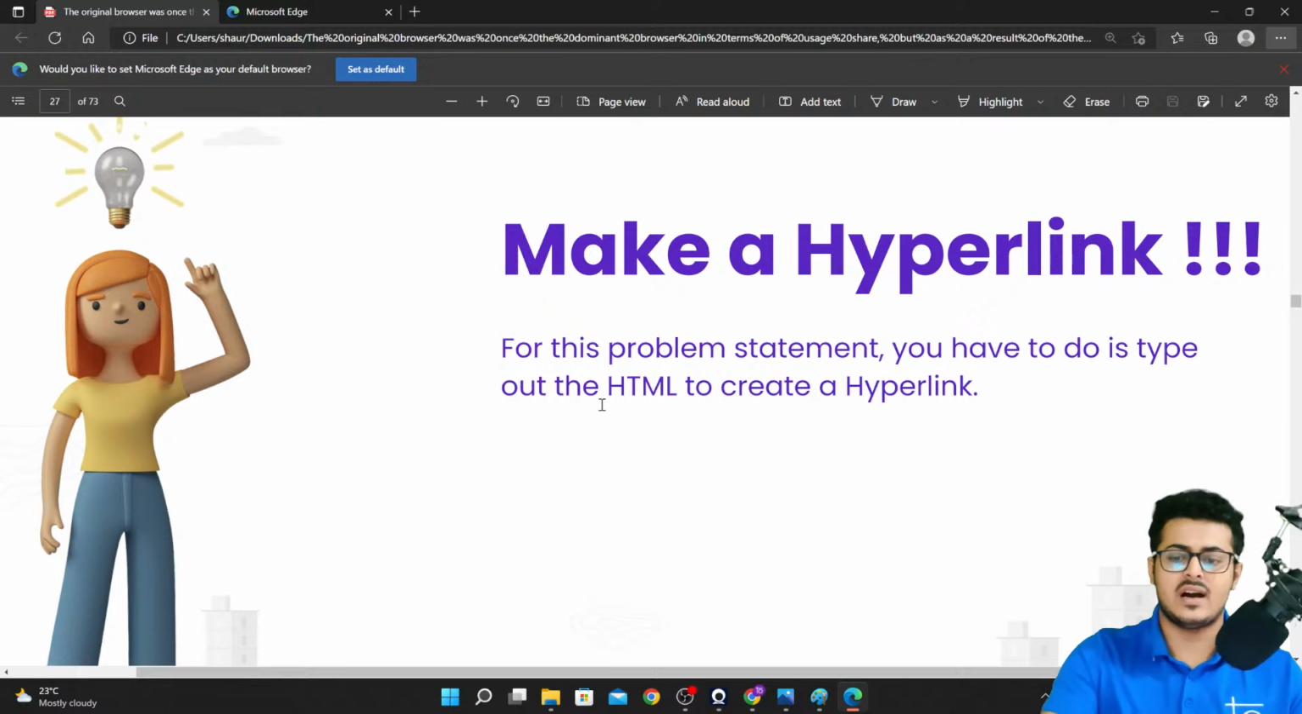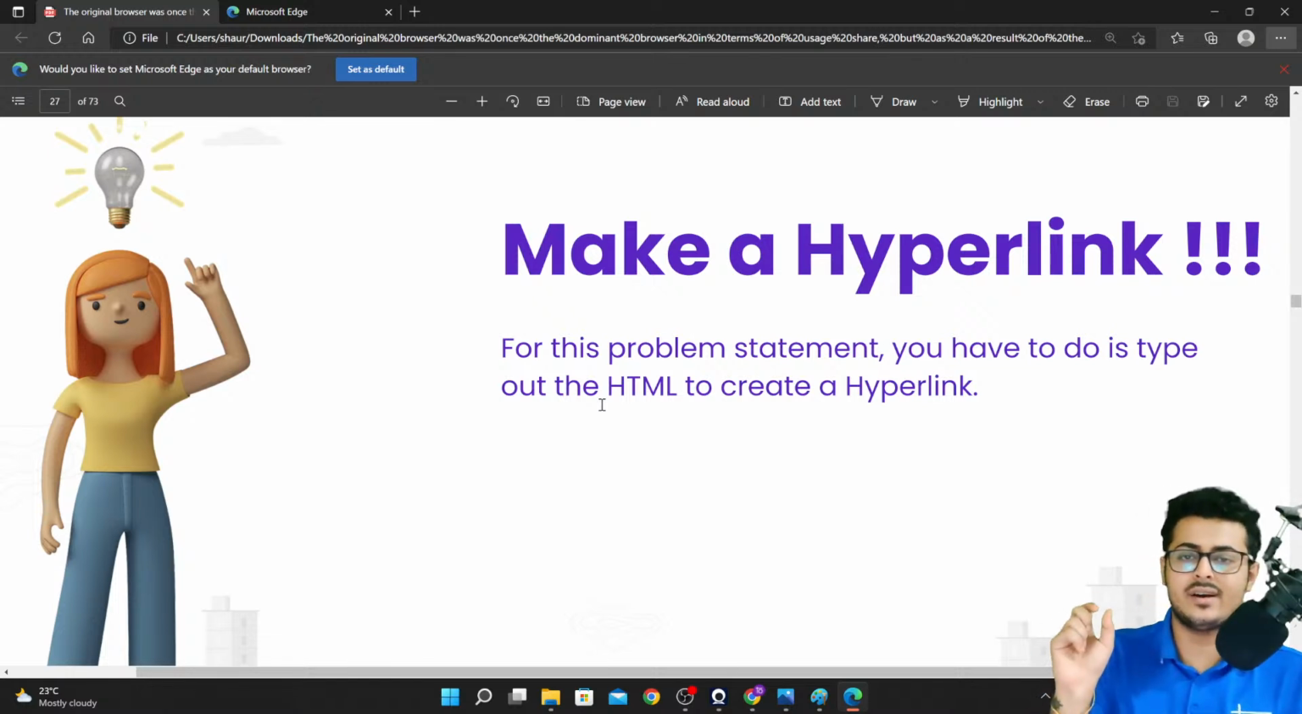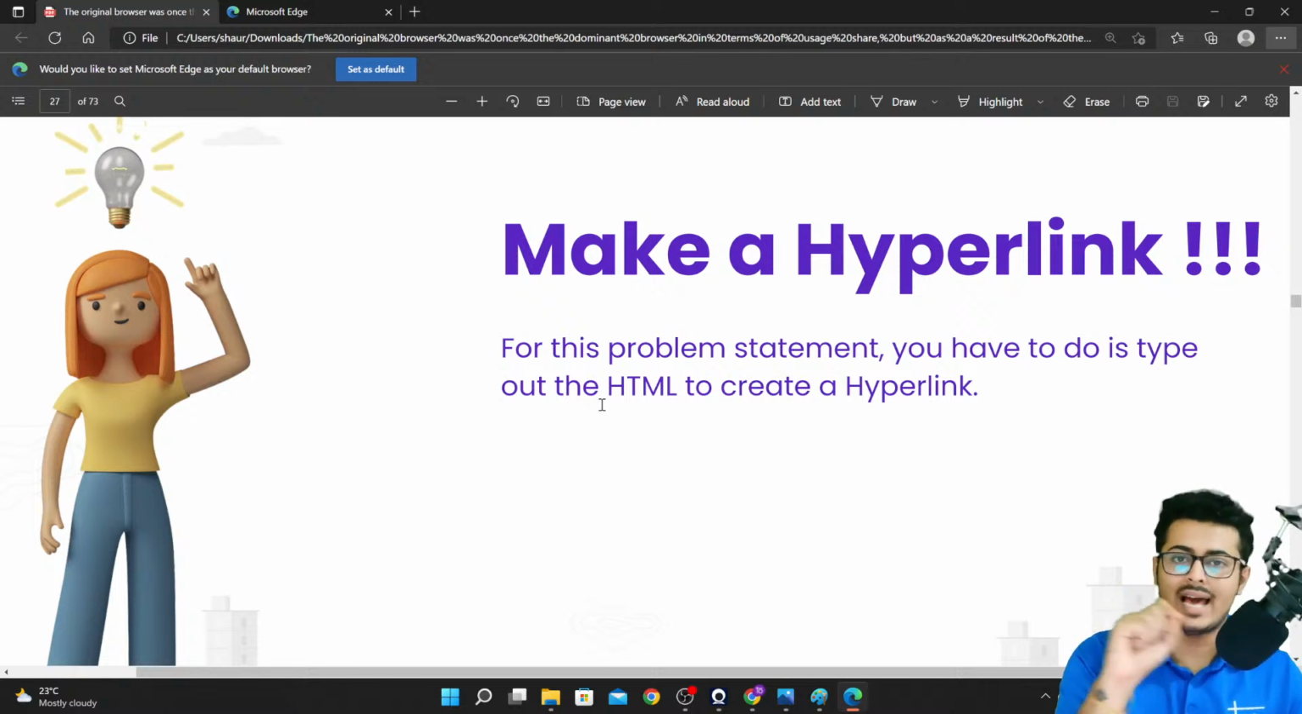Make a hyperlink. That is the question that we have. How to create a hyperlink? Now, what is a hyperlink, guys? You must have visited Wikipedia or any of the websites at some point, and there will be this highlighted purple colored, underlined text. If you click on that text, it takes you to a new website. Do you guys remember this? Please do let me know.